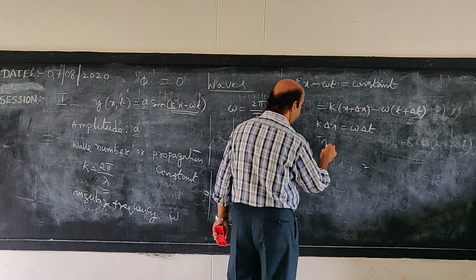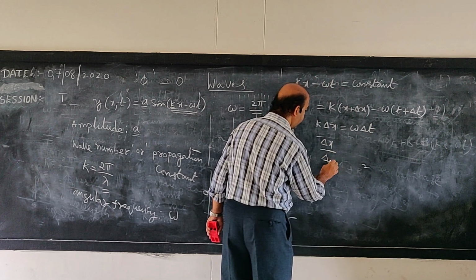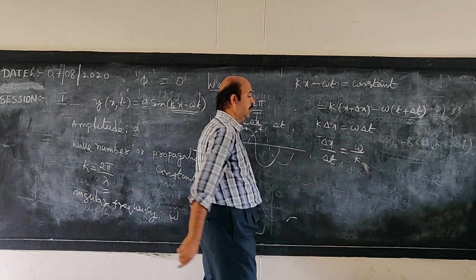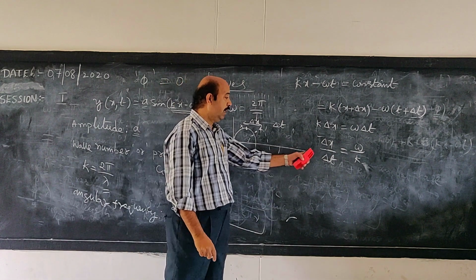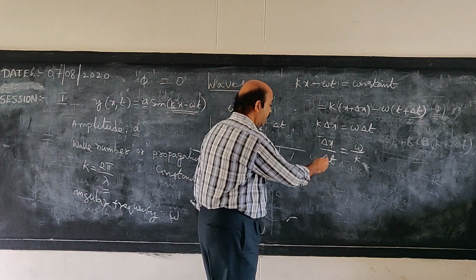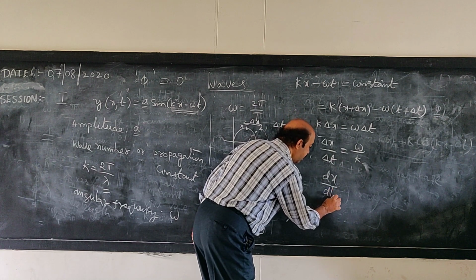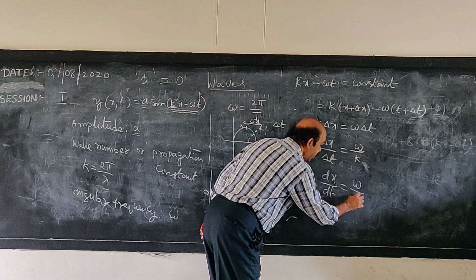Therefore, delta x by delta t is equal to omega by k. In the limiting condition we can rewrite this equation as dx by dt is equal to omega by k.